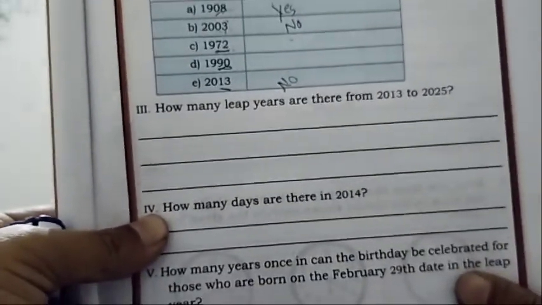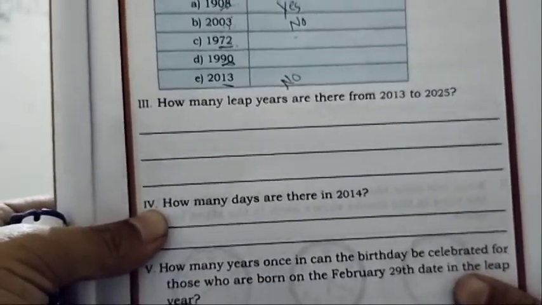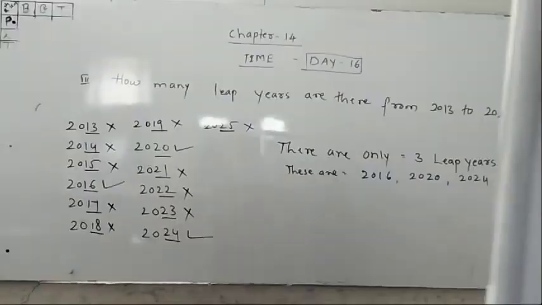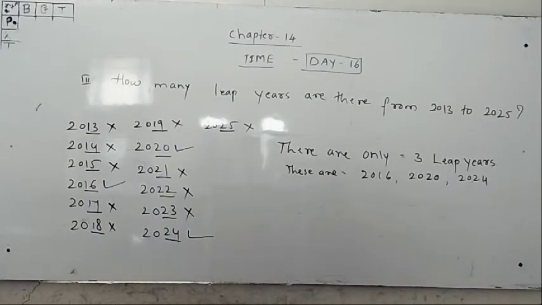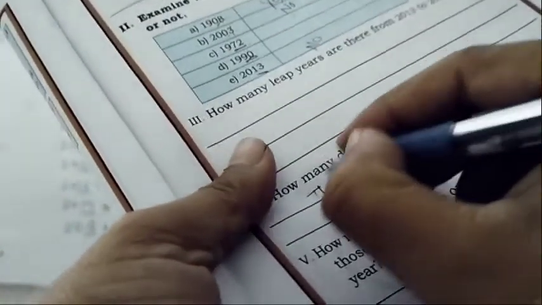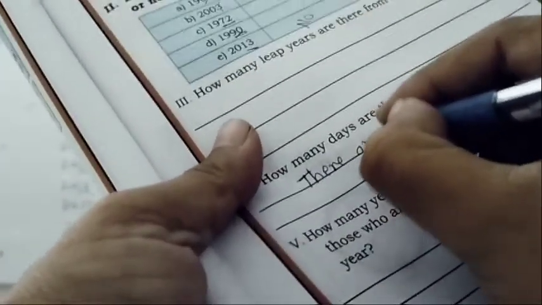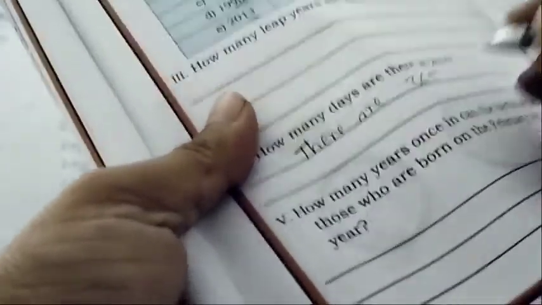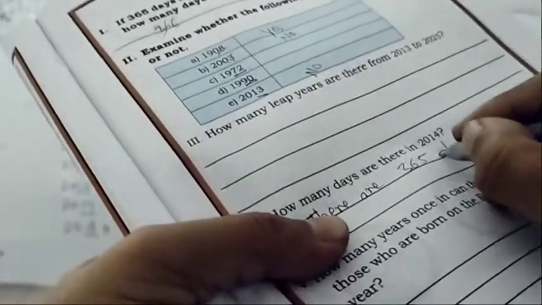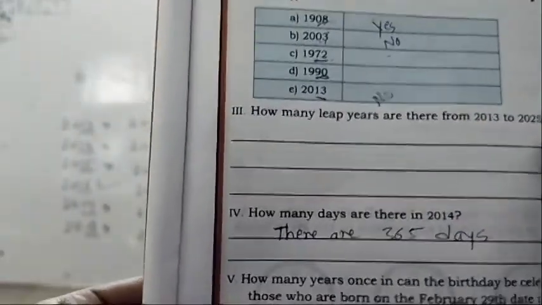Fourth one, how many days are there in 2014? Look, I wrote there 2014. Is 2014 a leap year or not? Yes, it is not a leap year. This is not a leap year, so how many days are there? 365 days. If it is a leap year, how many days are there? 366 days.